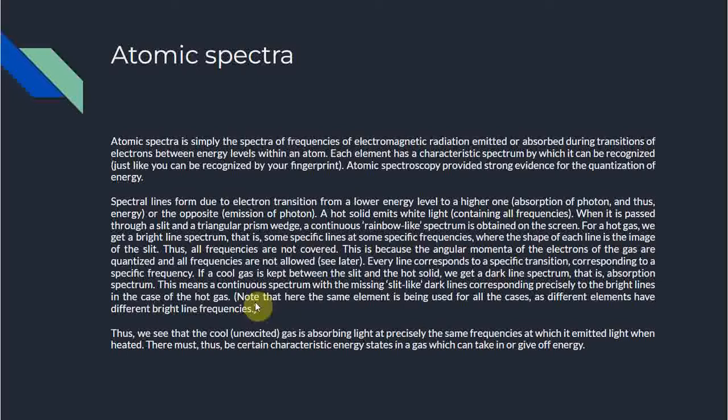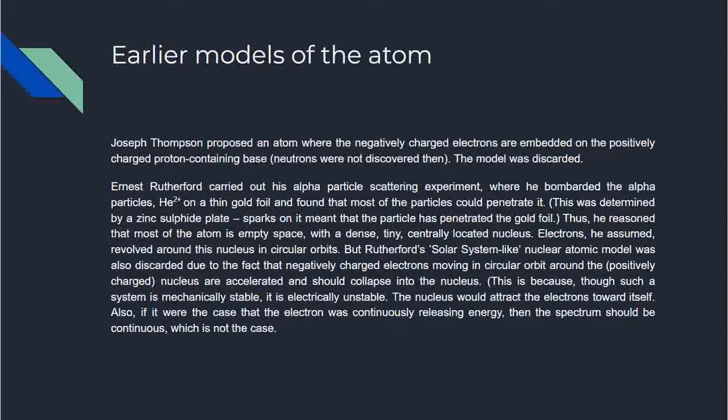So when heated, it is emitting the light, but when it is cool, it's absorbing the light and it's absorbing it at the same frequency. Because only at those particular frequencies we are not getting the lines. We are getting the dark lines at the precise places of the bright lines. There must thus be certain characteristic energy states in a gas which can take in or give off energy.